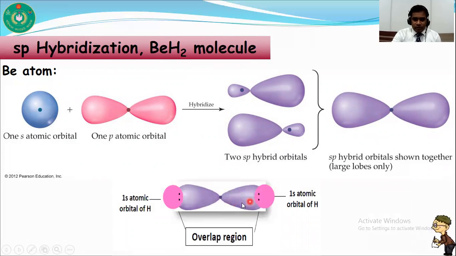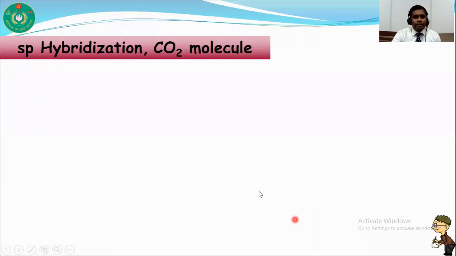And these two sp hybrid orbitals overlap with the 1s atomic orbitals of hydrogen. So beryllium can overlap with two hydrogen atoms and form the beryllium hydride molecule. You can see that this is the overlap region of the beryllium atom. So beryllium can form two sigma bonds with two hydrogen atoms.